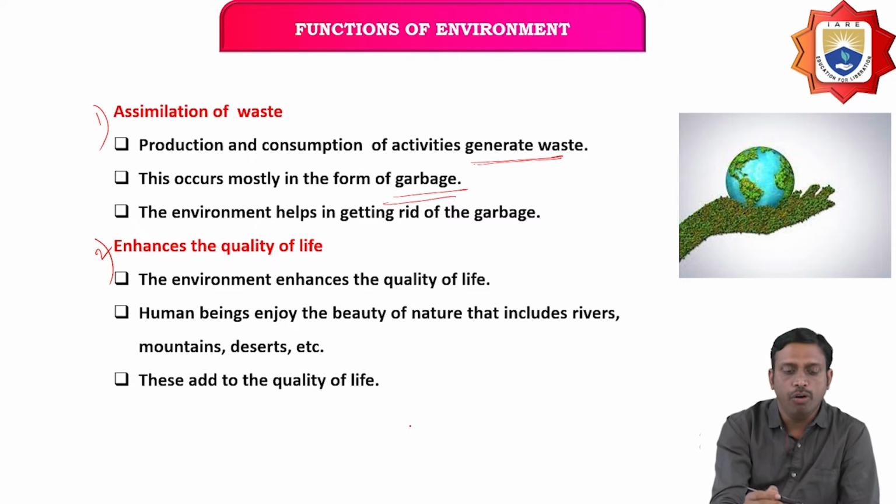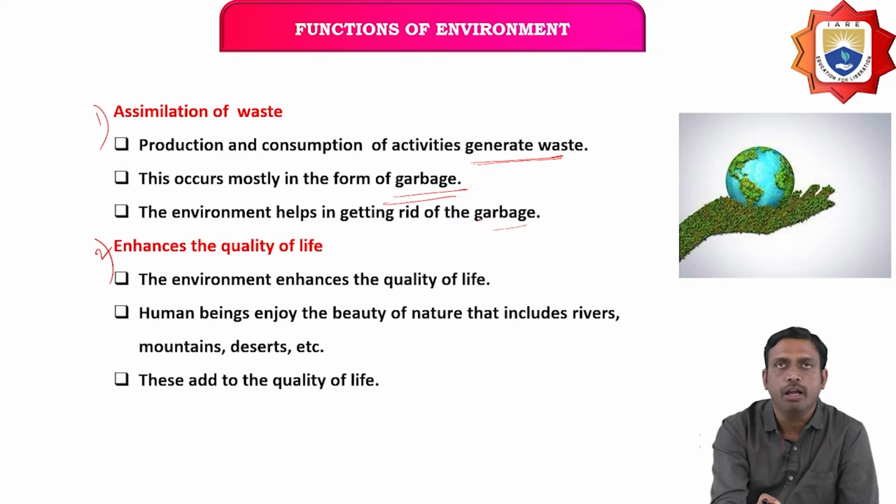The environment also helps in getting rid of garbage. It also helps us reduce the production of garbage, which can avoid environmental pollution.